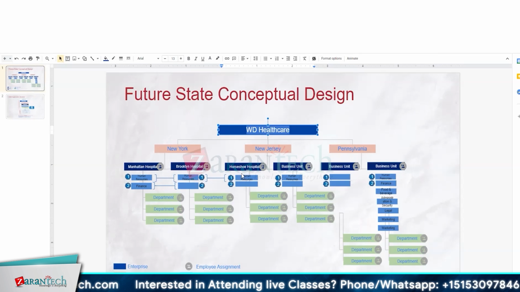In New Jersey, I have Horseshoe Hospital, and I can add multiple. I'm calling that a business unit. The same thing for Pennsylvania, I have it at the business unit level. Underneath the business unit, I have a division. I divide the divisions as human resource, finance, and I can go for food and beverage, administration, security, legal, marketing. So I divide it into multiple divisions.